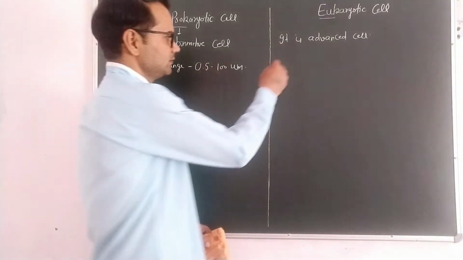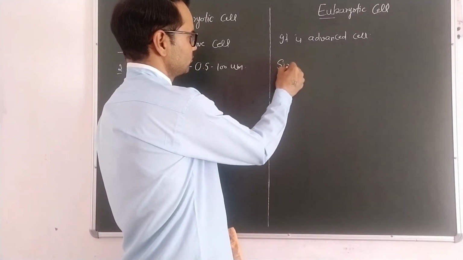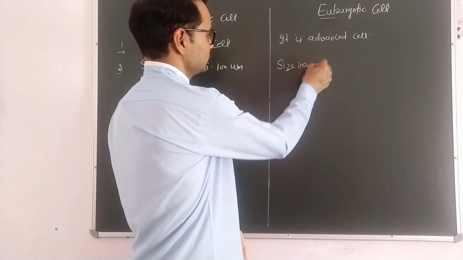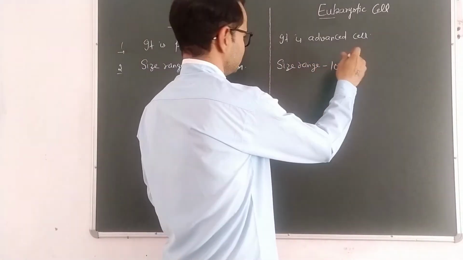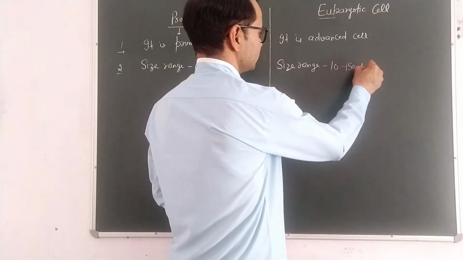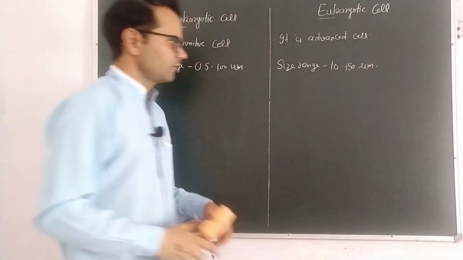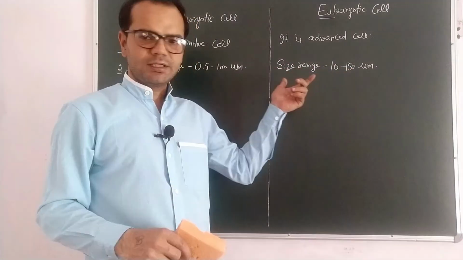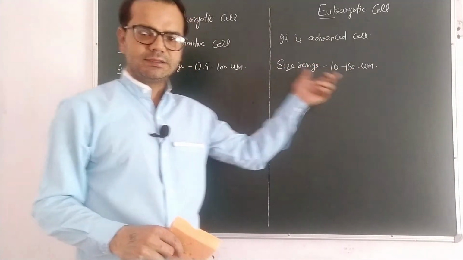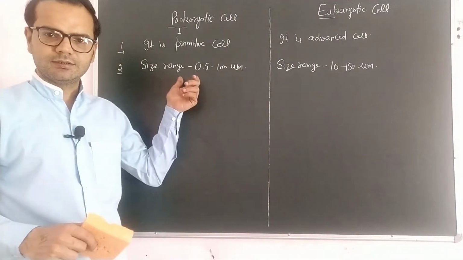Their size range is 10 to 150 micrometer. So we can compare the data. Eukaryotic cell is larger than a prokaryotic cell.